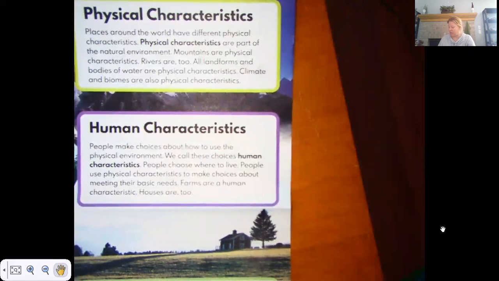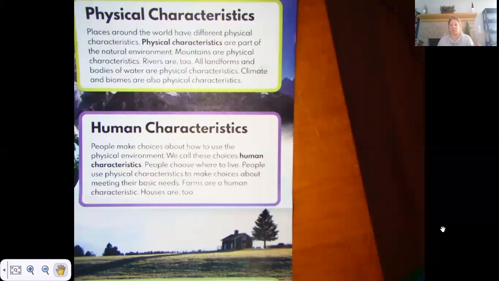People make choices about how to use the physical environment. So what do the humans do to use their environment? Do they keep a lot of trees? Do they take a lot down? Like a big city like New York or Detroit or Chicago, they have trees as decorations and things like that, but they don't have a lot of trees in the cities. So they've taken those down to build buildings and parking lots and parking garages and things like that.